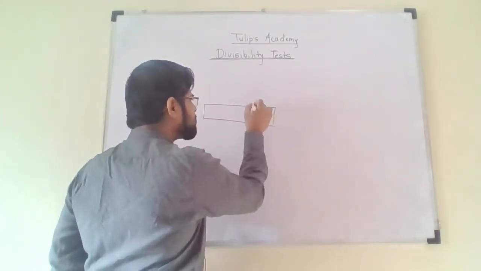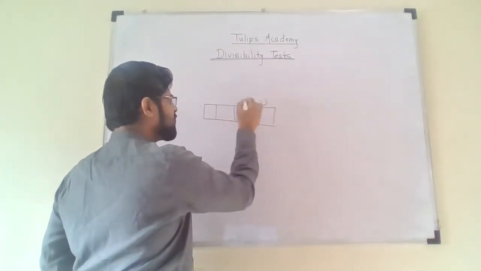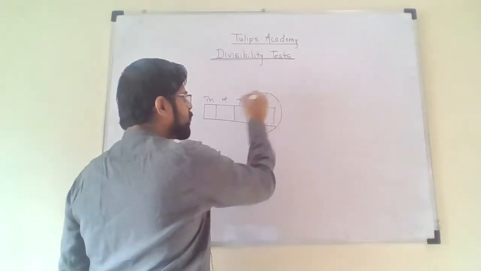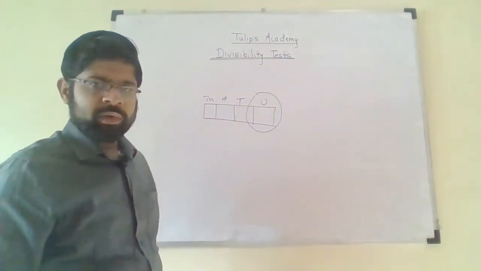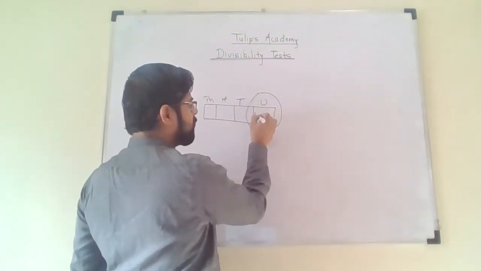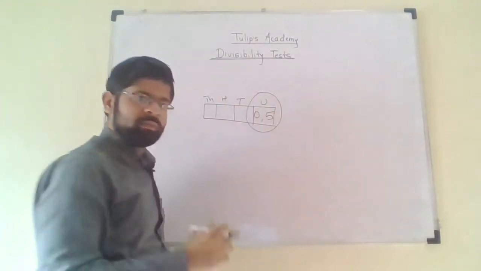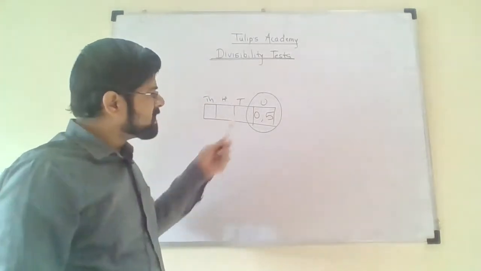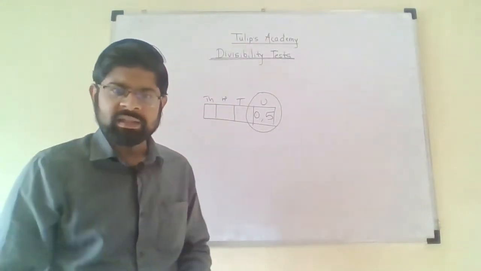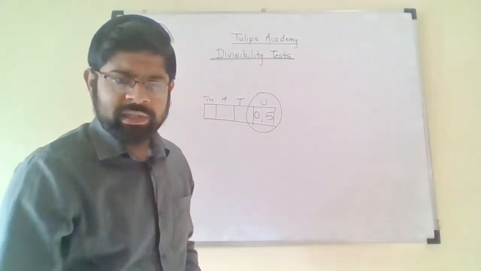So the divisibility test of 5 states that these are different places: units place, tens place, hundreds place, thousands place, and so on. Here also you have to only consider the units place. No matter what the other digits are, if at the units place there is either 0 or 5, then the entire number will be divisible by 5. That's it. So it's the simplest divisibility test.